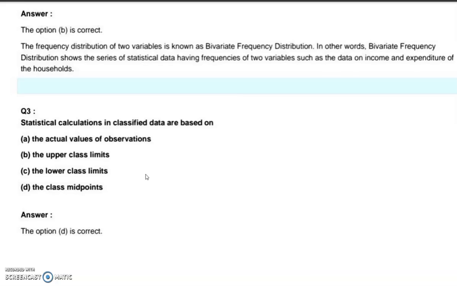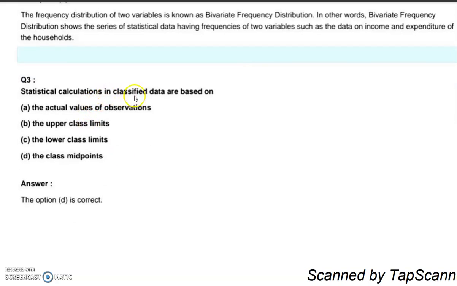Then, statistical calculations in classified data are based on the actual values of observations, the upper class limits, the lower class limits, or the class midpoints. Option D is correct. The statistical calculations in classified data are based on the class midpoints.